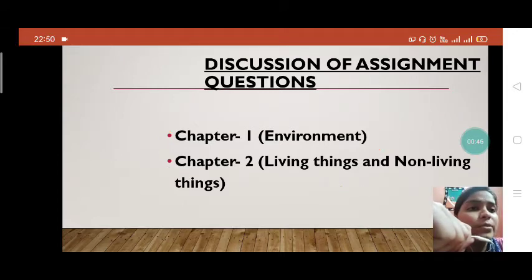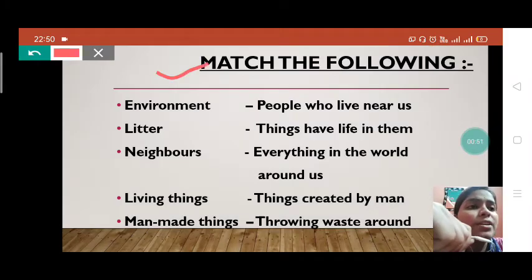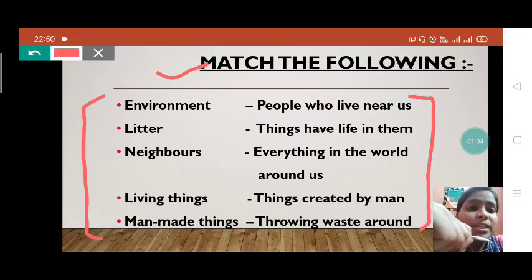Okay. Now see the question. The first question is match the following. The type of first question is match the following, which means we have to match the left thing to the right thing. Okay, we have to match it correctly. So see the first one, students. Environment. What is environment? Environment means everything around us, everything in the world around us.